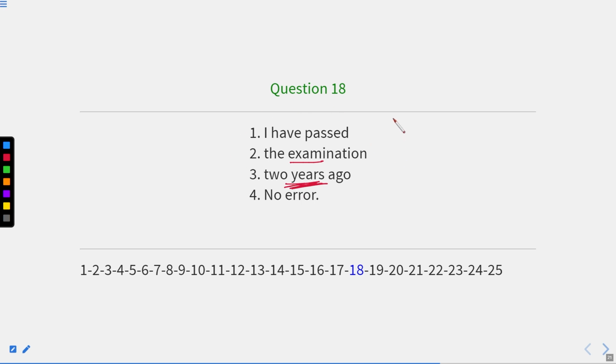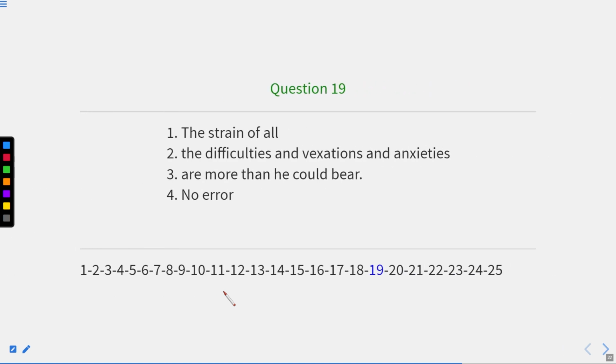It means it was the time which was before 2 years ago. So it is not continued. The time is not continuous till now. It is done in the past only. It is not in continuation till now. So this part should not be written in present perfect tense. It should be written in past indefinite tense. So the correct sentence will be I passed the examination 2 years ago. So here the answer will be one, where this "have" should be removed from the sentence. The effect of that time cannot be seen in the present as well. Okay, now let us move to the next one.